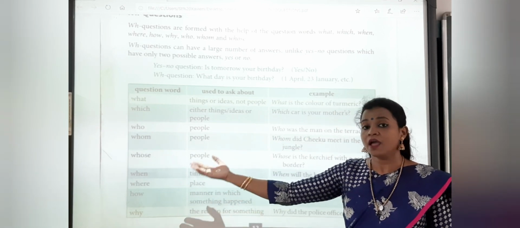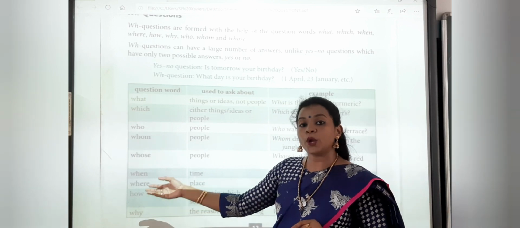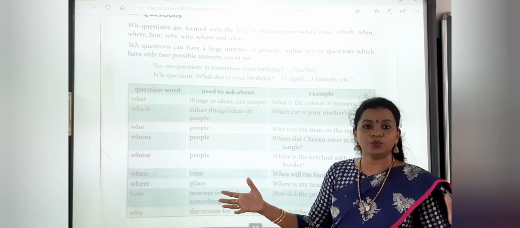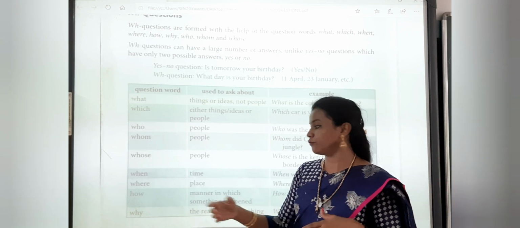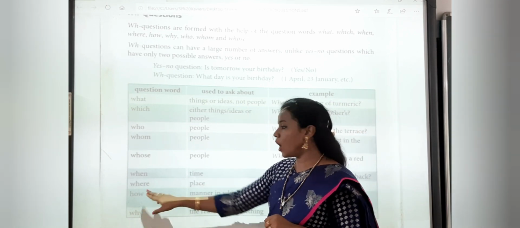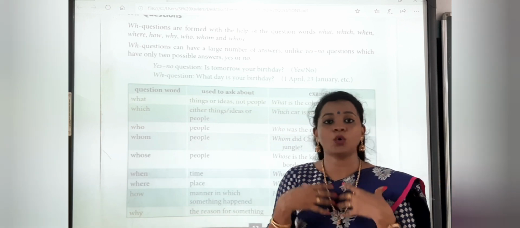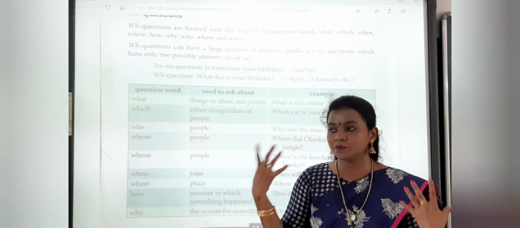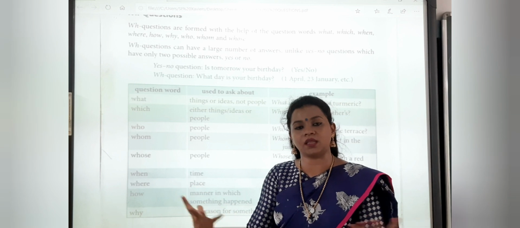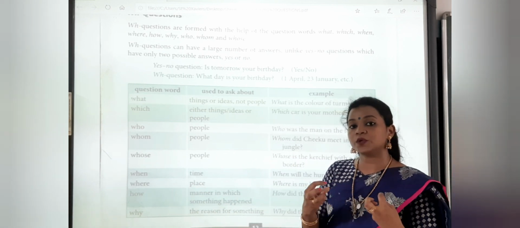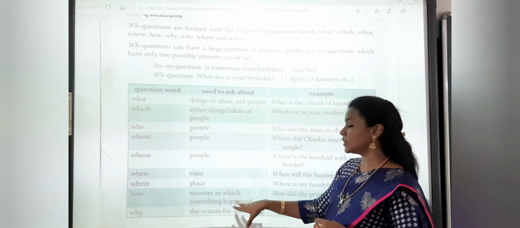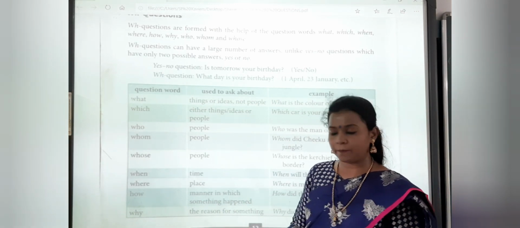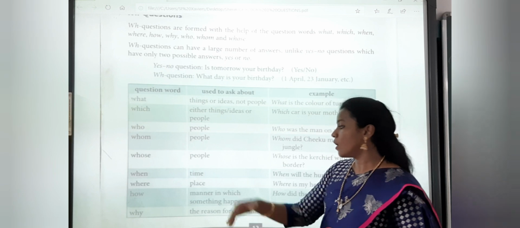Where we always use for place, like where are you, so and so place. So it is always asking the question for the place. How means your mannerism, how do you behave, or how one behaves, or how we feel in that atmosphere. So it will always be related to the mannerism of people, the manner in which something happened or how it has happened. So it will be how.